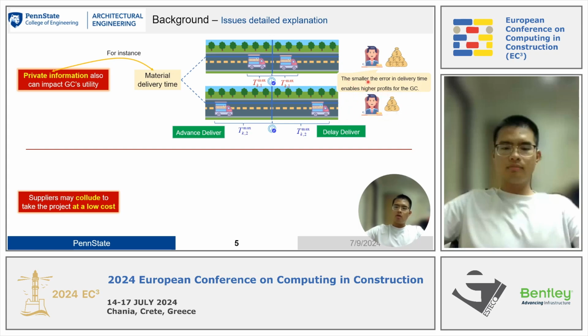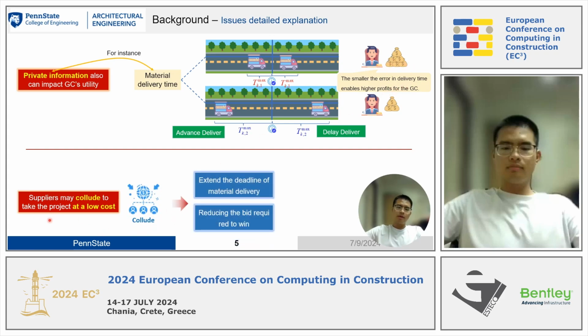The reason is that the smaller the error in the delivery time, the higher the profit for the general contractor. For the second issue, the suppliers might extend the deadline of material delivery and reduce the bid required to win, and then the money will transfer from the GC to the suppliers.